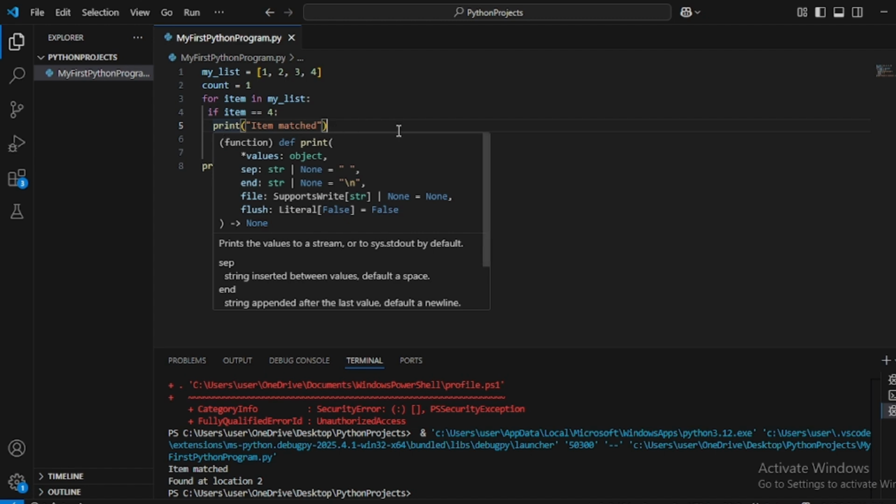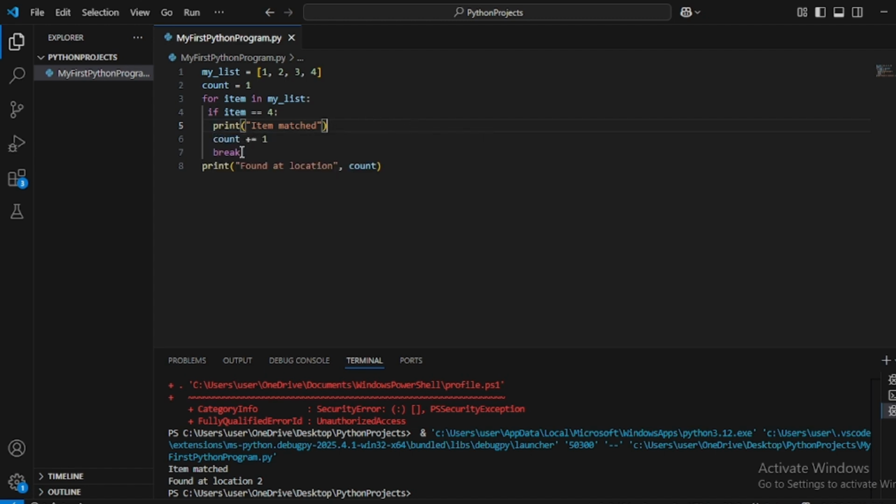So the statements inside the if will not execute. Now item becomes 4. Now it will see that 4 equals 4. So the condition is satisfied, and this print statement will be printed here. Count will be increased by 1. Initial count is 1, so 1 plus 1 becomes 2 and it will print. Now since we have the break statement, it will go out of the for loop and it will print found at location count. So it is found at location, count value is 2.